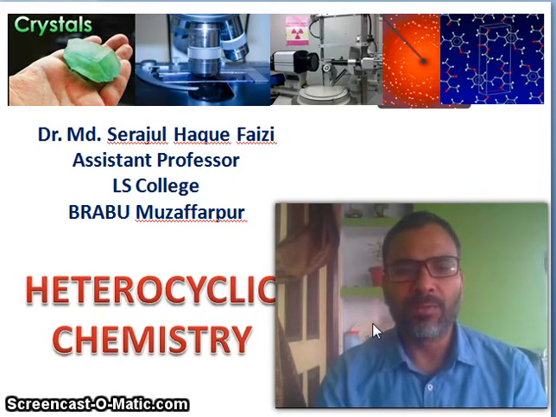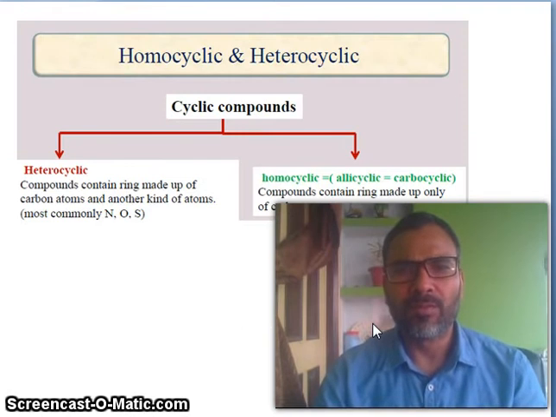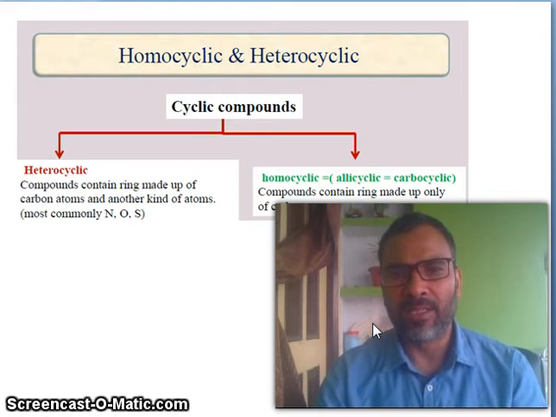Today in this video, I am going to explain about heterocyclic chemistry. So there are two types of compound, homocyclic and heterocyclic. So cyclic compounds, one is heterocycle, another is homocycle.